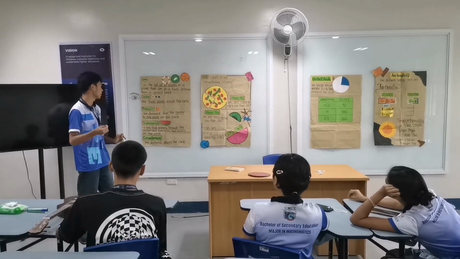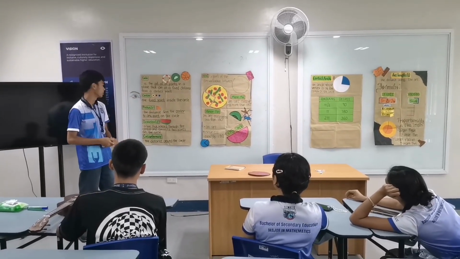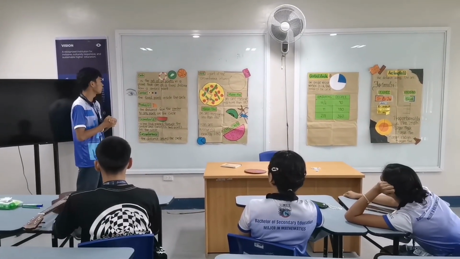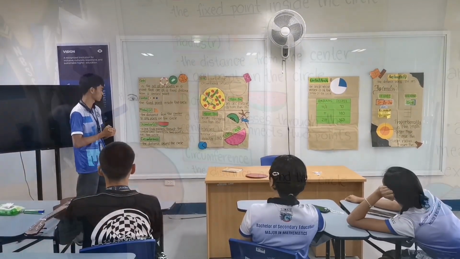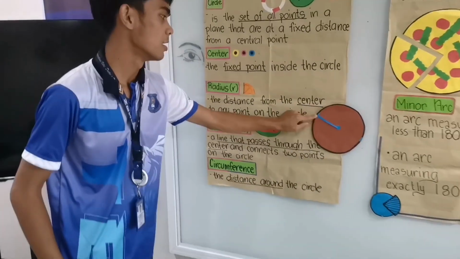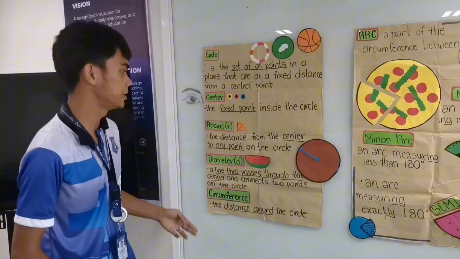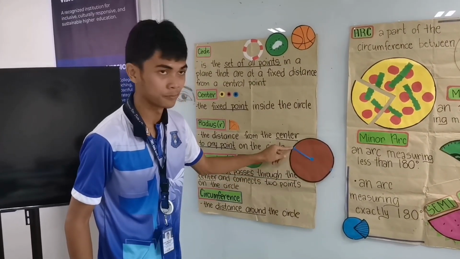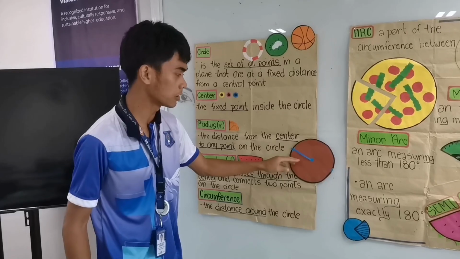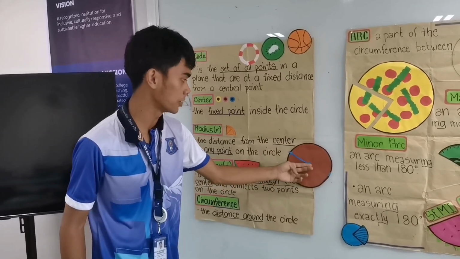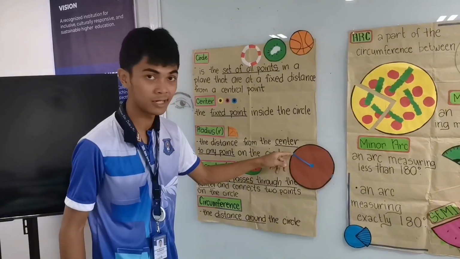Now another part we call is the radius. Now the radius is the distance from the center to any point of the circle. So we have here an example of a circle with a radius. Now here is the center point, and this is the end point of the circle. So we call it a radius because it only begins in the center point until the end point of a